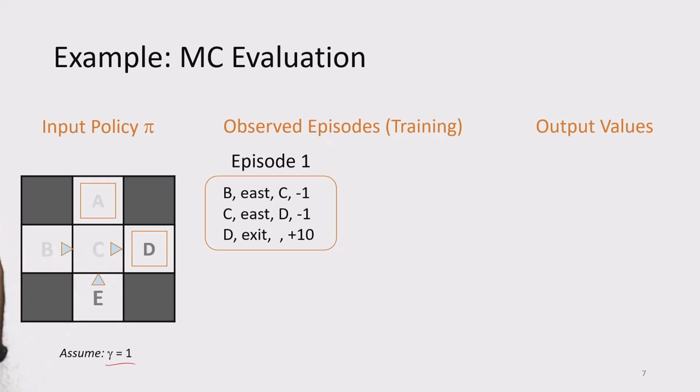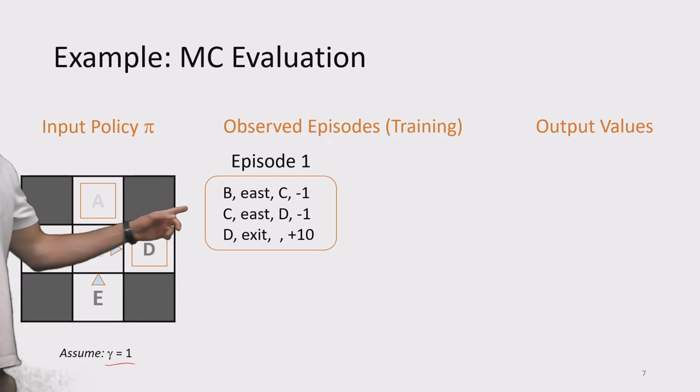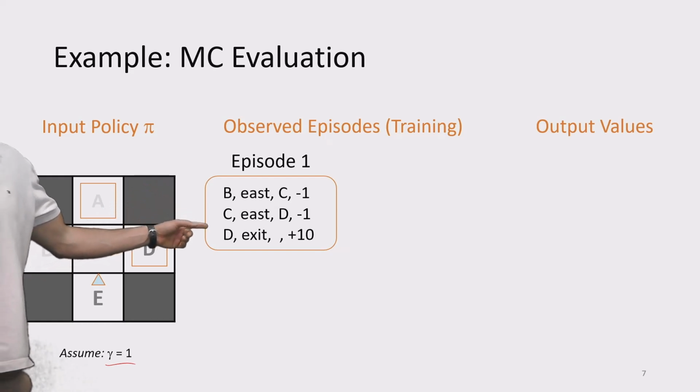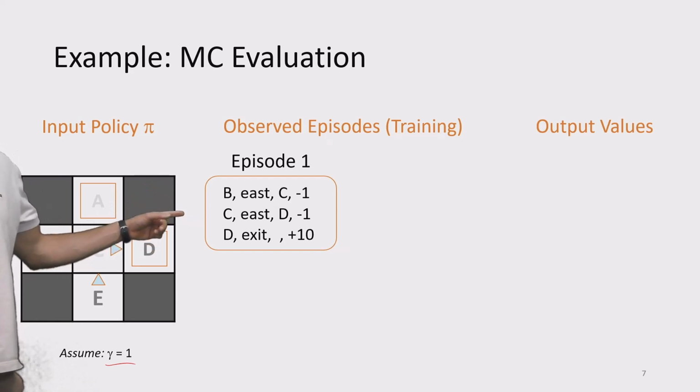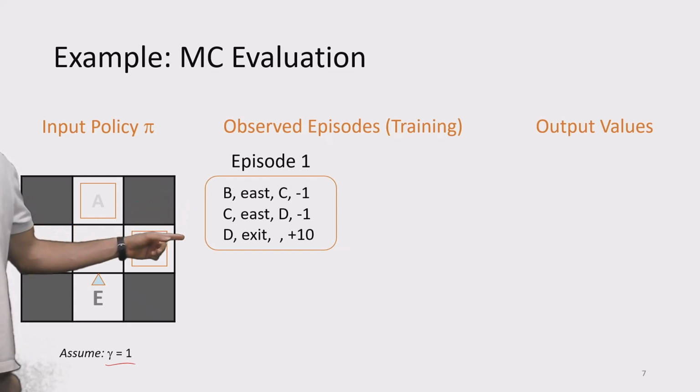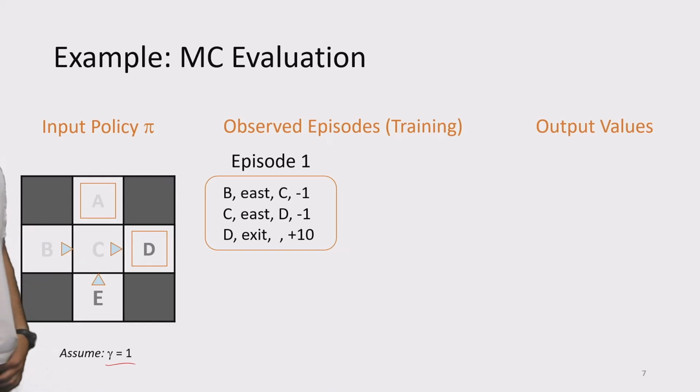Okay? And we continue, because as I said previously, this domain is non-stationary, it's highly stochastic, so we'll have to sample several. So these values are not sufficient in order to learn the Q values for all of these states, for state action pairs B east, C east, and D exit. Right? We have to sample the same state and action several times in order to be confident about the values.